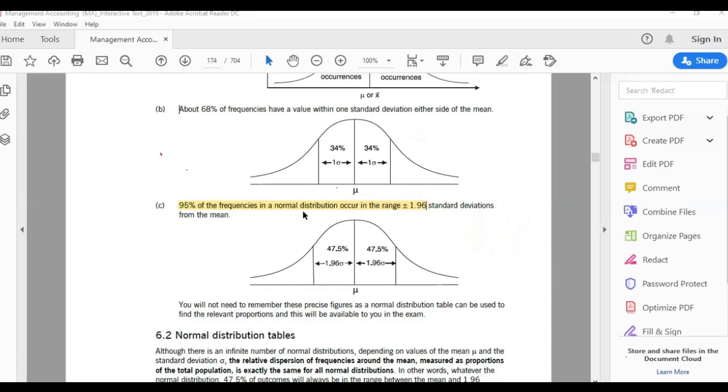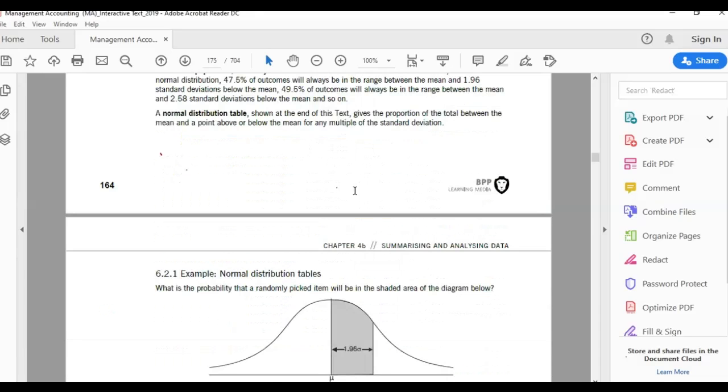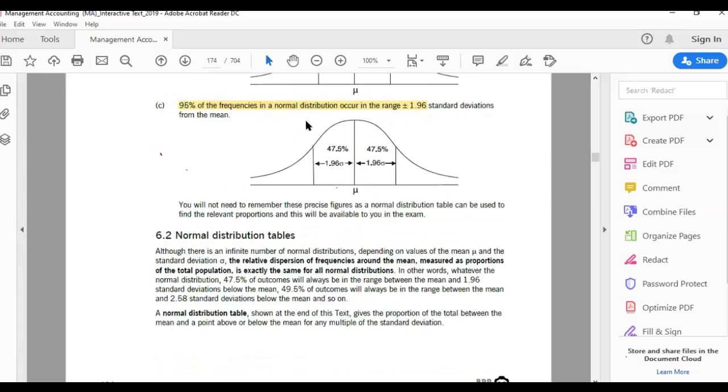So normal distribution tables we will make, and we see here an example: what is the probability that a randomly picked item will be in the shaded area of the diagram? If you remember from the table above, when you have 1.96, you have 47.5 here.